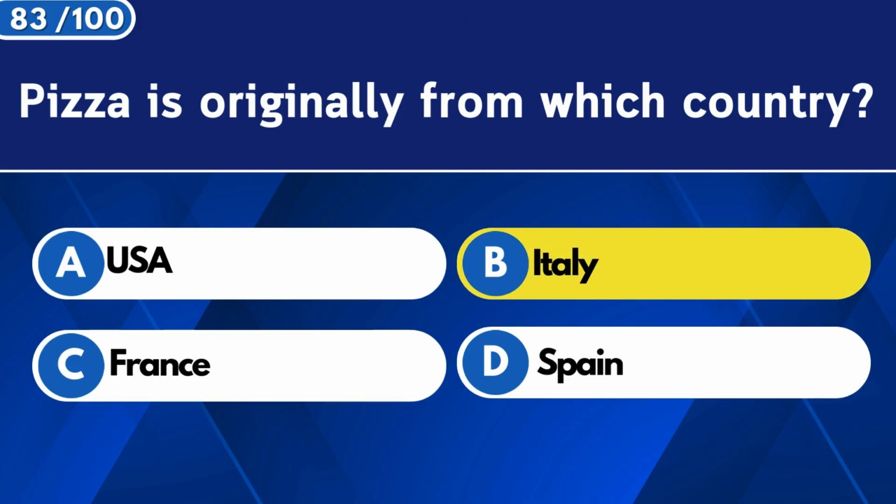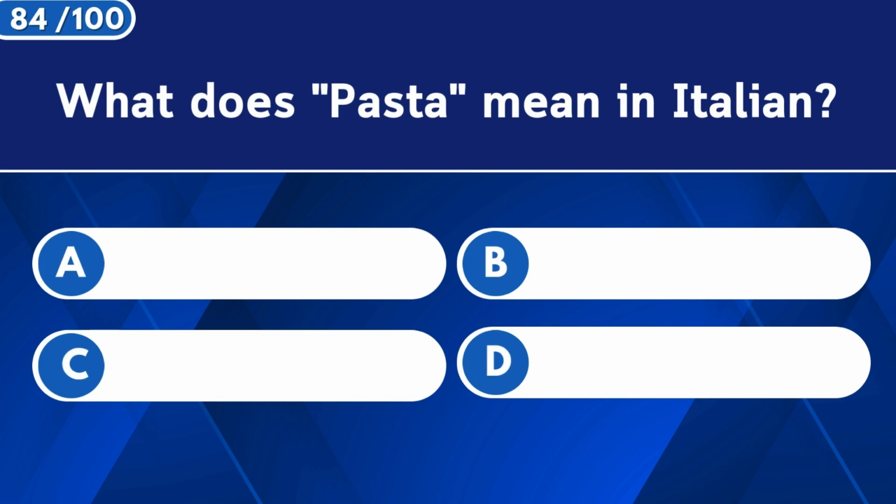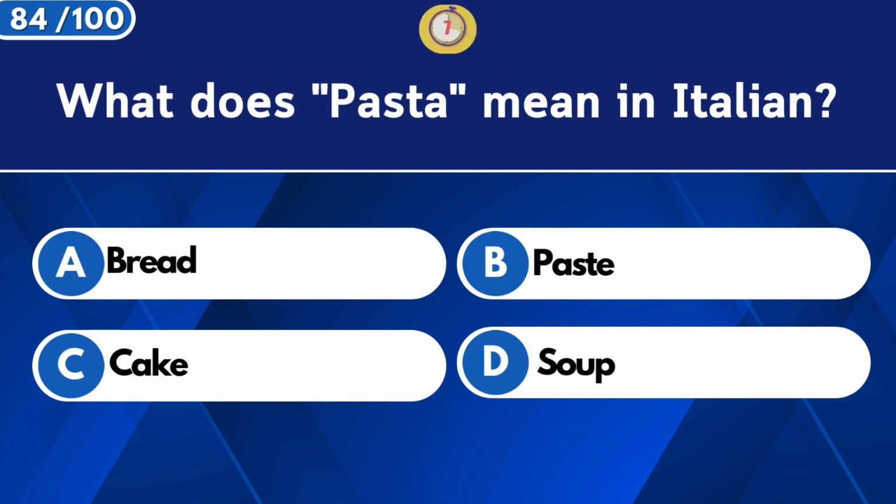Italy. What does pasta mean in Italian? Paste.